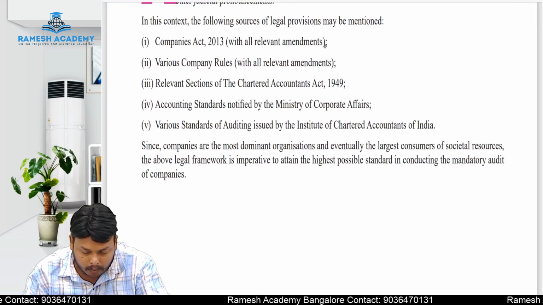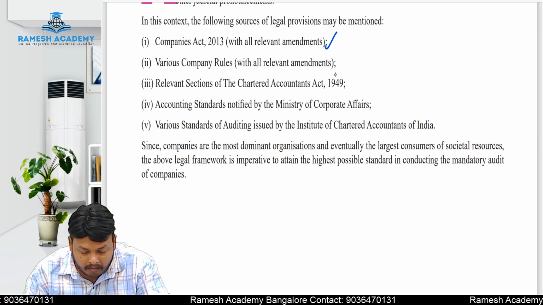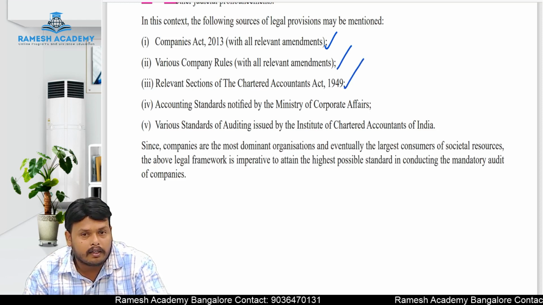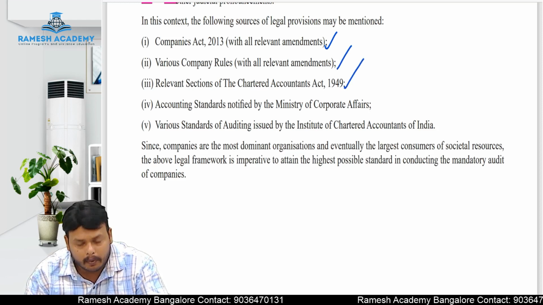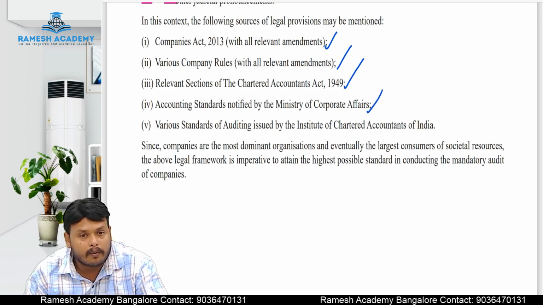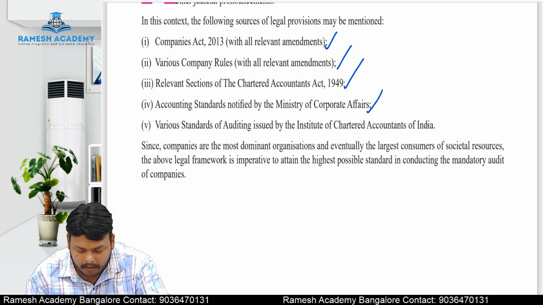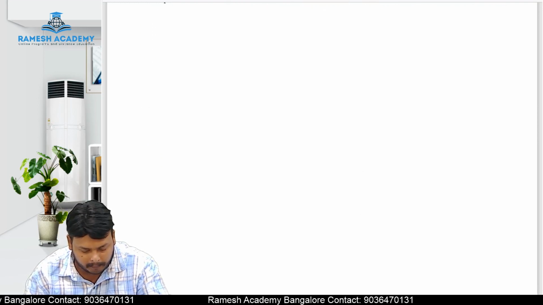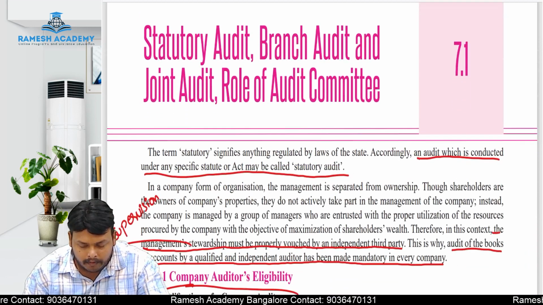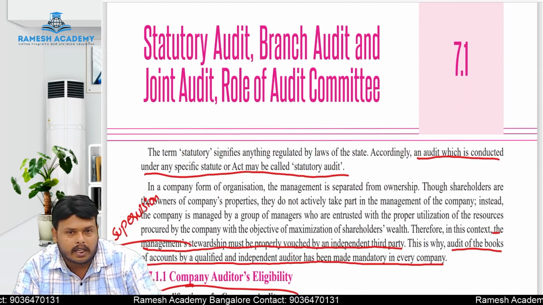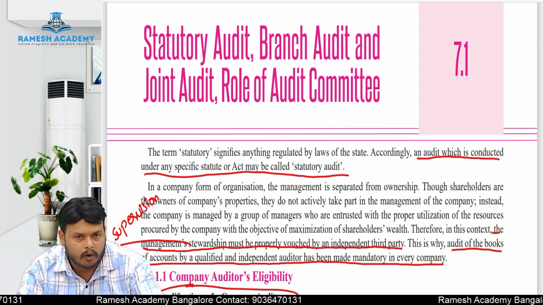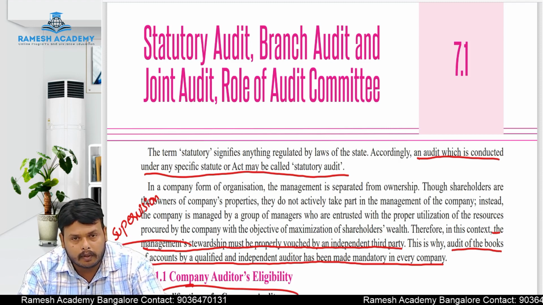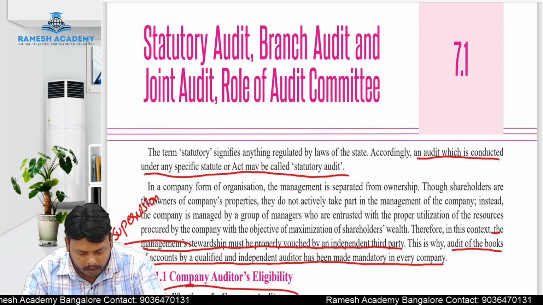So in this context, what are the legal provisions which we are going to study here? Companies Act 2013, various Companies Rules 2014, relevant sections of the Chartered Accountants Act 1949 and various relevant provisions. We are going to study the accounting standards which are applied under the Companies Act, and the Standards on Auditing issued by ICAI, under this chapter. So the first topics under company audit are statutory audit, branch audit, joint audit, and the role of the audit committee. These are the topics we will cover under this chapter 7.1.